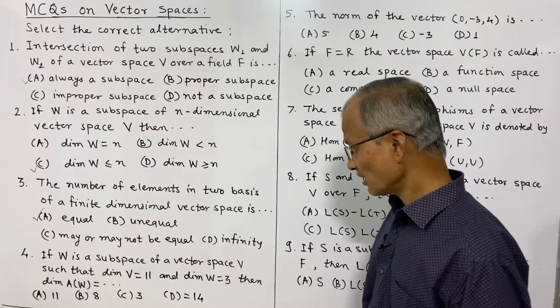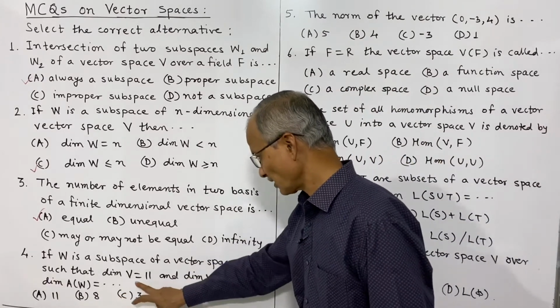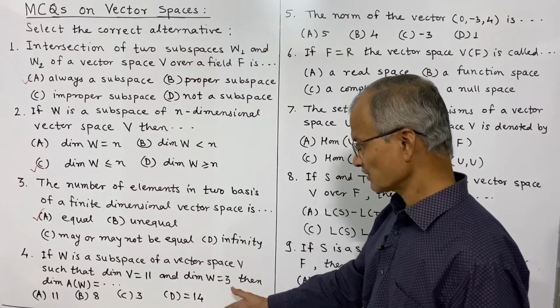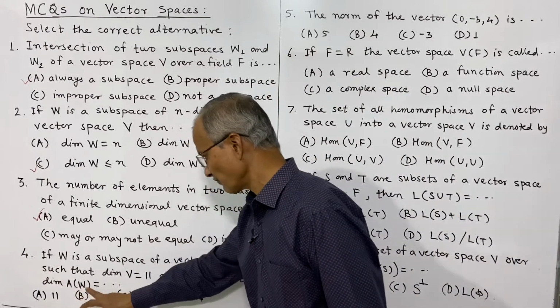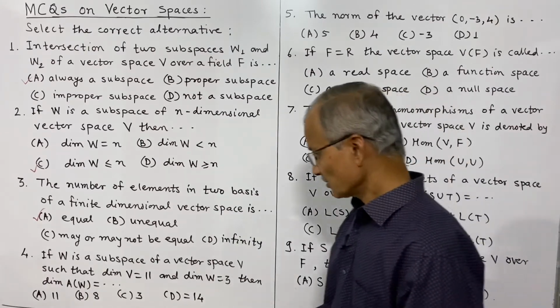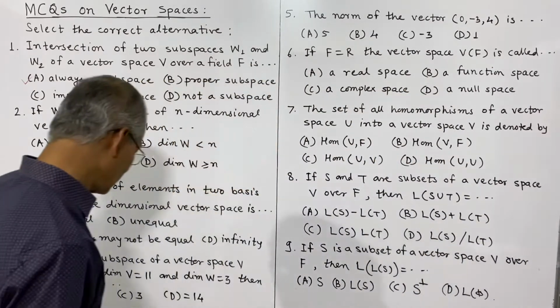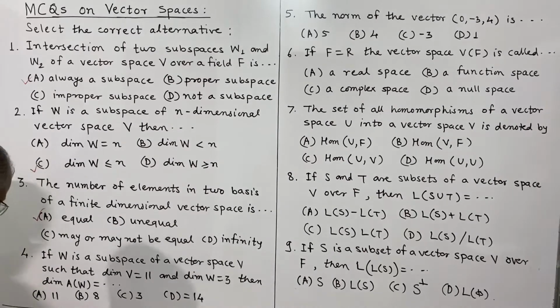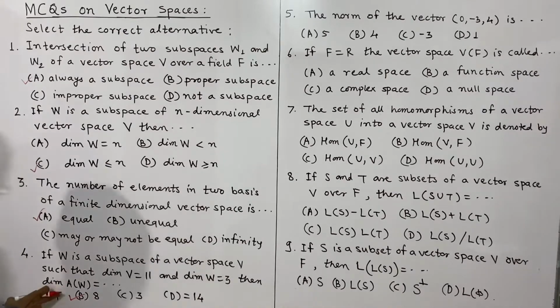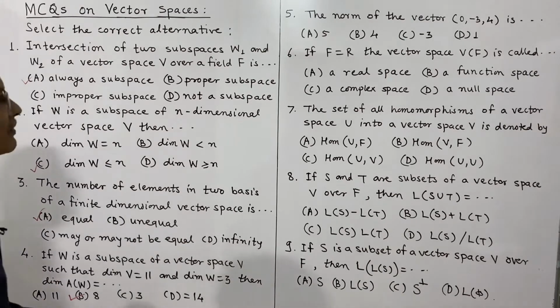So here dimension of V is 11, dimension of W is 3, and thus the dimension of the annihilator of W will be 11 minus 3, and that is 8. So the correct alternative is B, that is 11 minus 3 is the answer for fourth.